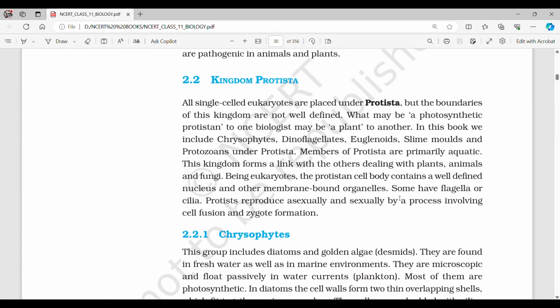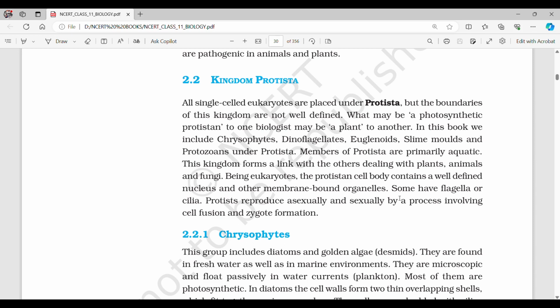2.2 Kingdom Protista. All single-celled eukaryotes are placed under Protista, but the boundaries of this kingdom are not well defined. What may be a photosynthetic protistan to one biologist may be a plant to another. In this book, we include chrysophytes, dinoflagellates, euglenoids, slime molds, and protozoans under Protista.